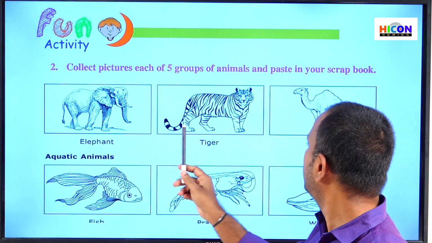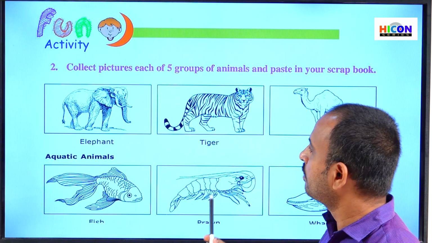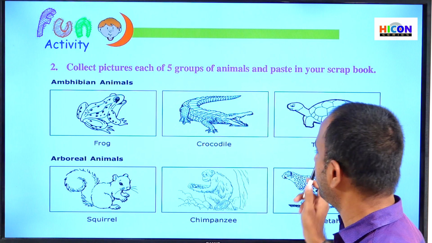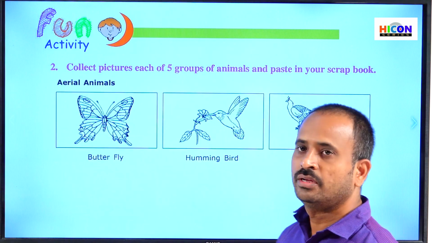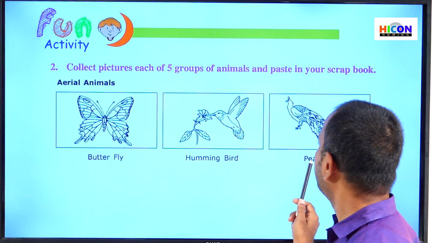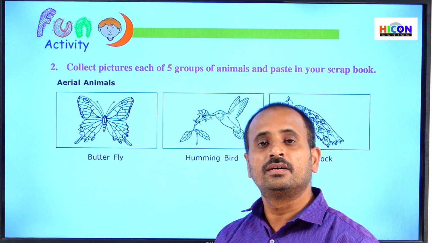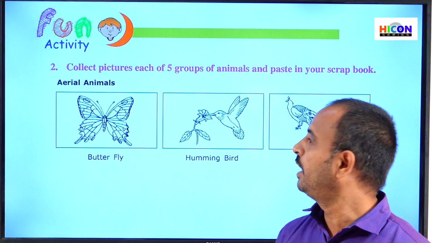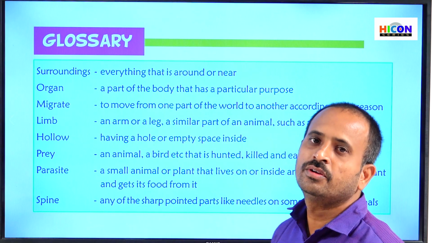Children, see, elephant, tiger, camel are terrestrial animals; fish, prawn, whale are aquatic animals; and next, amphibian animals, that is frog, crocodile, tortoise; arboreal animals are squirrel, chimpanzee, cheetah; and the last, the 5th one, is aerial animals: butterfly, hummingbird, peacocks. In this way, collect some more pictures about these 5 groups of animals and paste them in your scrapbook and write their names below their pictures. So children, this is about the fun activity.